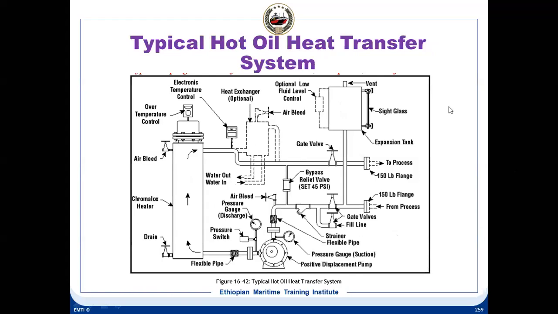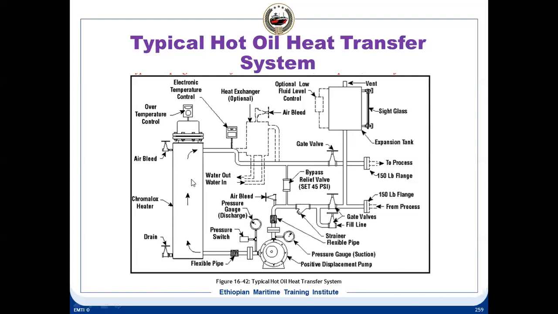And here we come to a representative diagram of a thermal oil cycle. So this is a positive displacement pump. Then for expansion, we have a flexible pipe over here, which is something like an expansion joint. Then it goes to the heater.